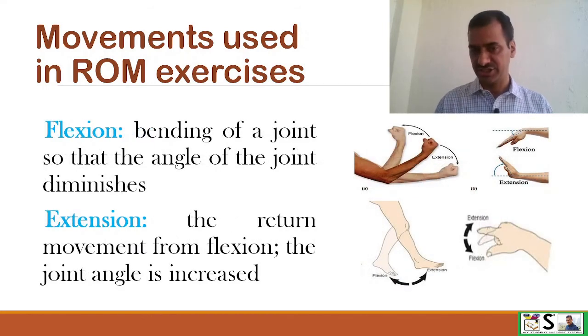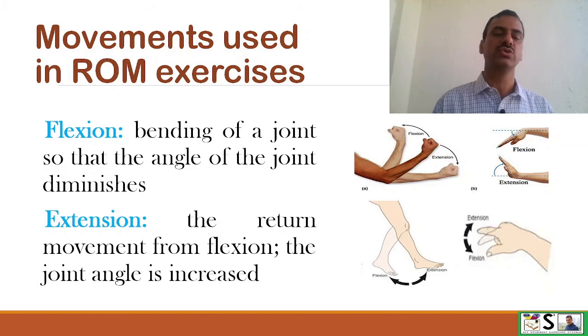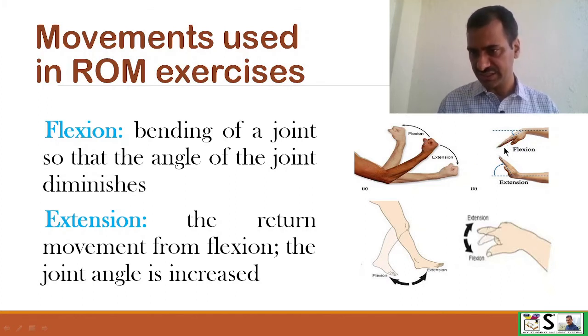Flexion and extension. Flexion means bending a joint so that the angle of the joint diminishes. Here, if we are moving like this, this angle is reduced. So this is the flexion. Here, this is the flexion.